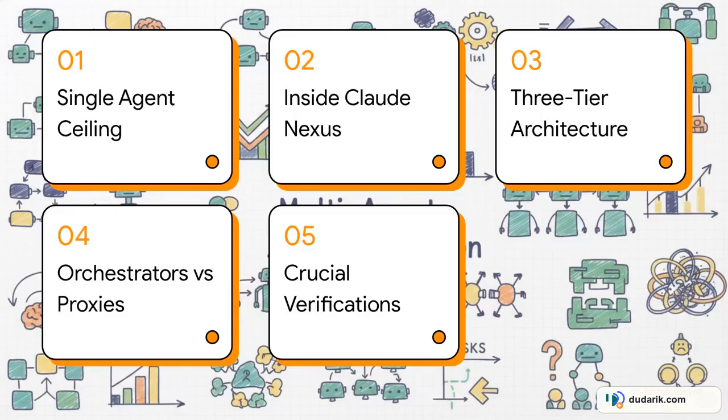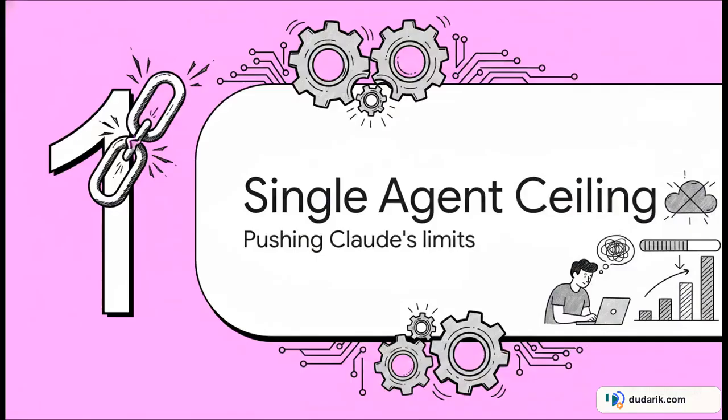So here's our roadmap for today. We'll start with the single agent ceiling, peek inside Claude Nexus, break down its three-tier architecture, compare orchestrators to proxies, and finally go over some absolutely crucial verification steps. Okay, let's dive into this.